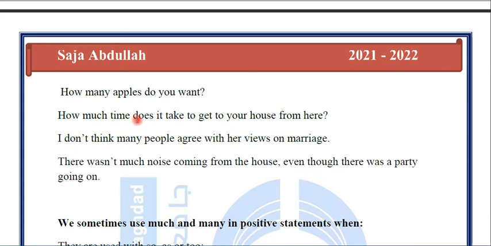Okay. How much time does it take to get to your house from here? In the first one we have apples, a plural countable noun, and in the second we have time, a singular uncountable noun. I don't think many people agree with her views on marriage. So we have people, so we use many people. There wasn't much noise coming from the house even though there was a party going on. Okay? So,